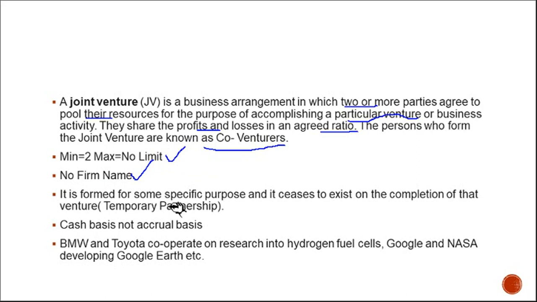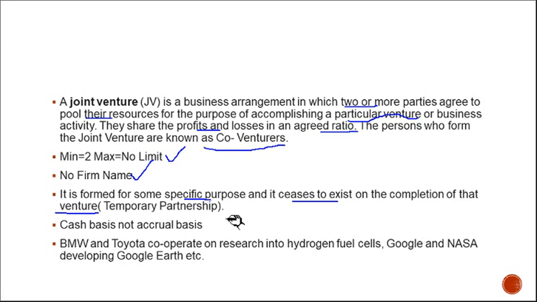It is formed for some specific purpose. For that purpose it is formed, and it ceases to exist on the completion of that venture. So the joint venture will come to an end when that venture is completed. So it's also known as a temporary partnership. Okay.